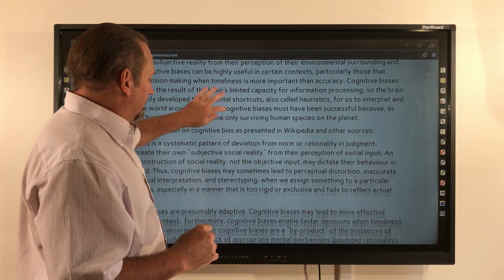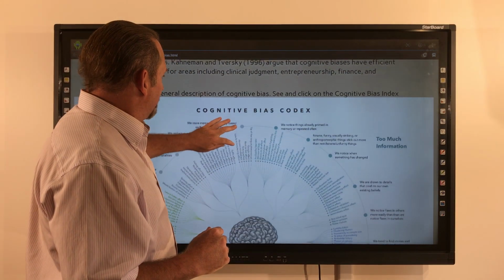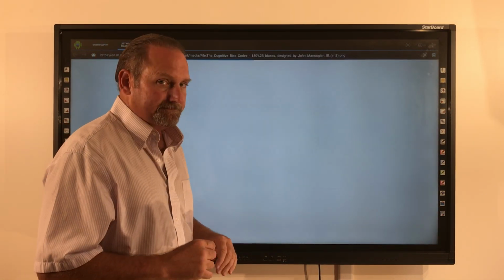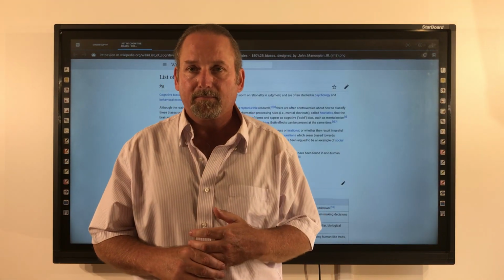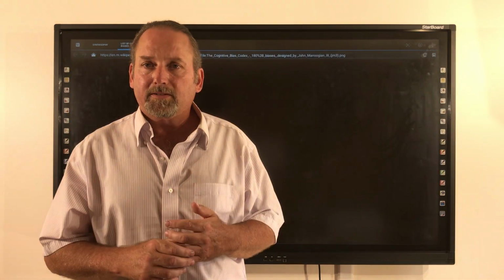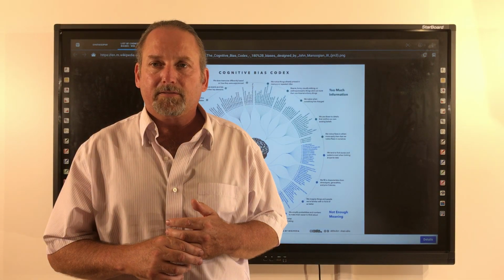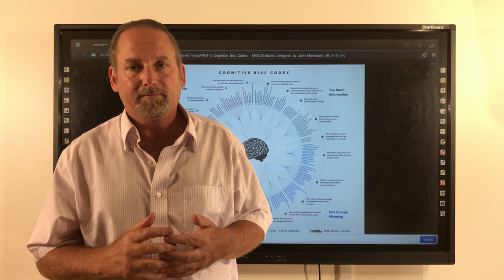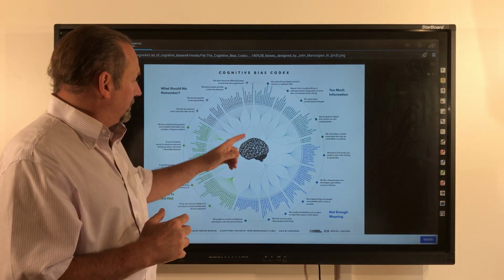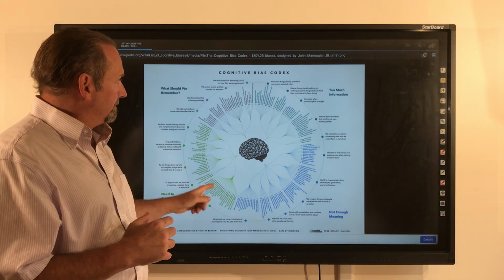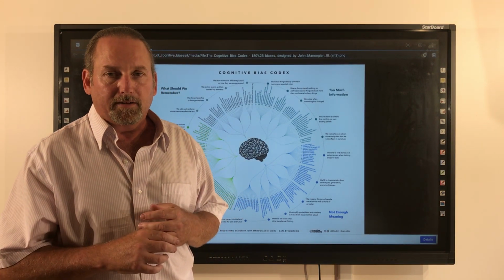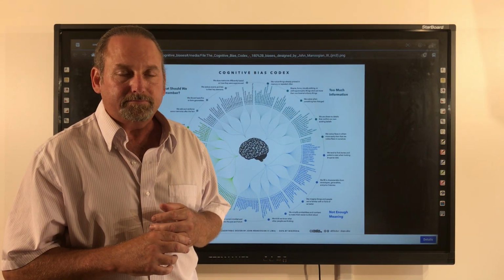To get a more detailed look at the concept of cognitive bias, there's the Cognitive Bias Codex, or the Cognitive Bias Code. This Cognitive Bias Code was created by hundreds of social scientists looking over data over the last 70 years. Note in this Cognitive Bias Code, there are over 200 ways that we can bias our interpretation.